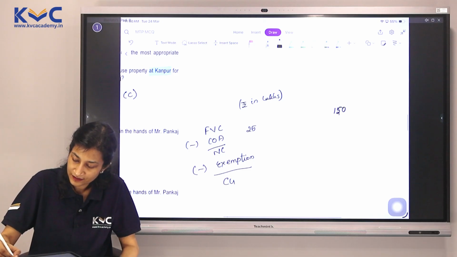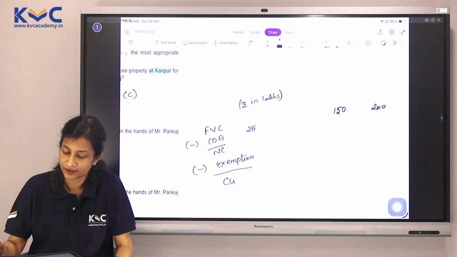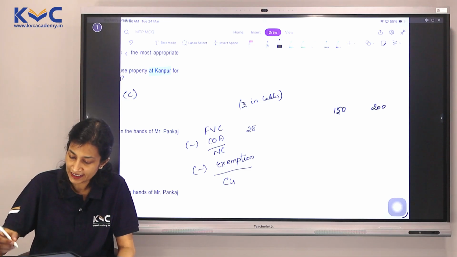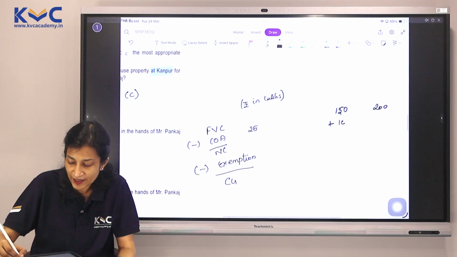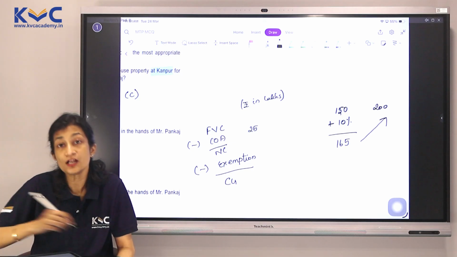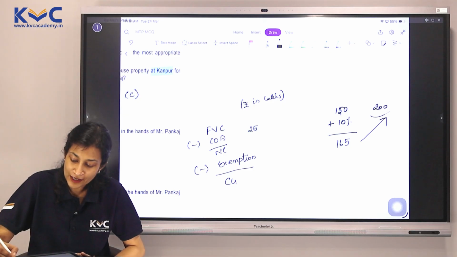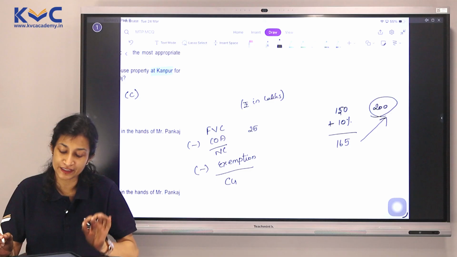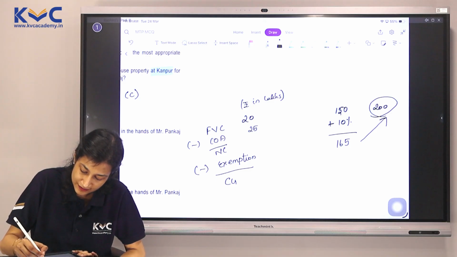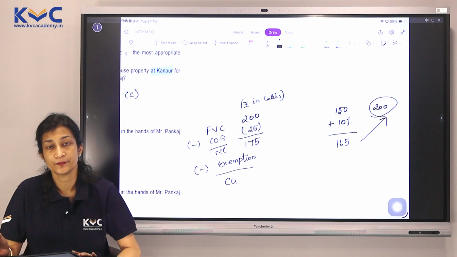150 lakhs and 2 crores, or 200 lakhs. Even if I increase this by 10%, it would be 165 lakhs, which is still short of 200 lakhs, which means our full value of consideration would be under 50C, which is 200 lakhs. So if I subtract this, it is 175.